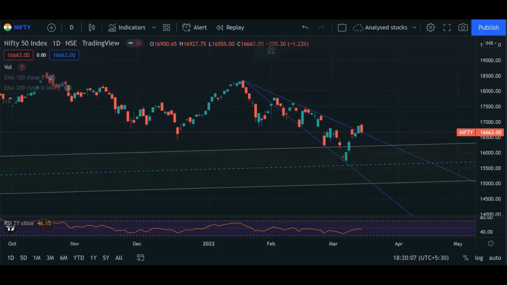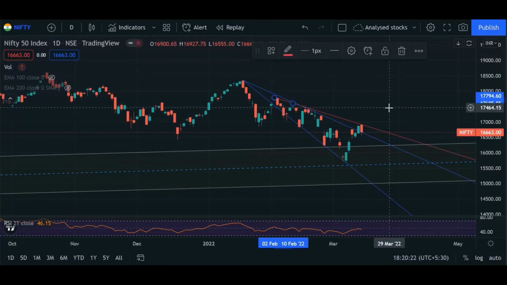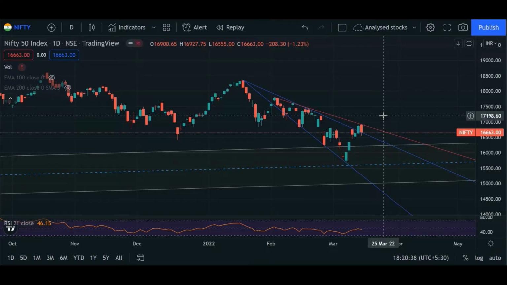Coming back to the charts, if we see the post budget reaction of market on 2nd February and the closing of 10th February candle, which was the day when RBI announced its rates on February's meeting, we can see that this particular trend line has acted as resistance for today, which was identified in early morning today.